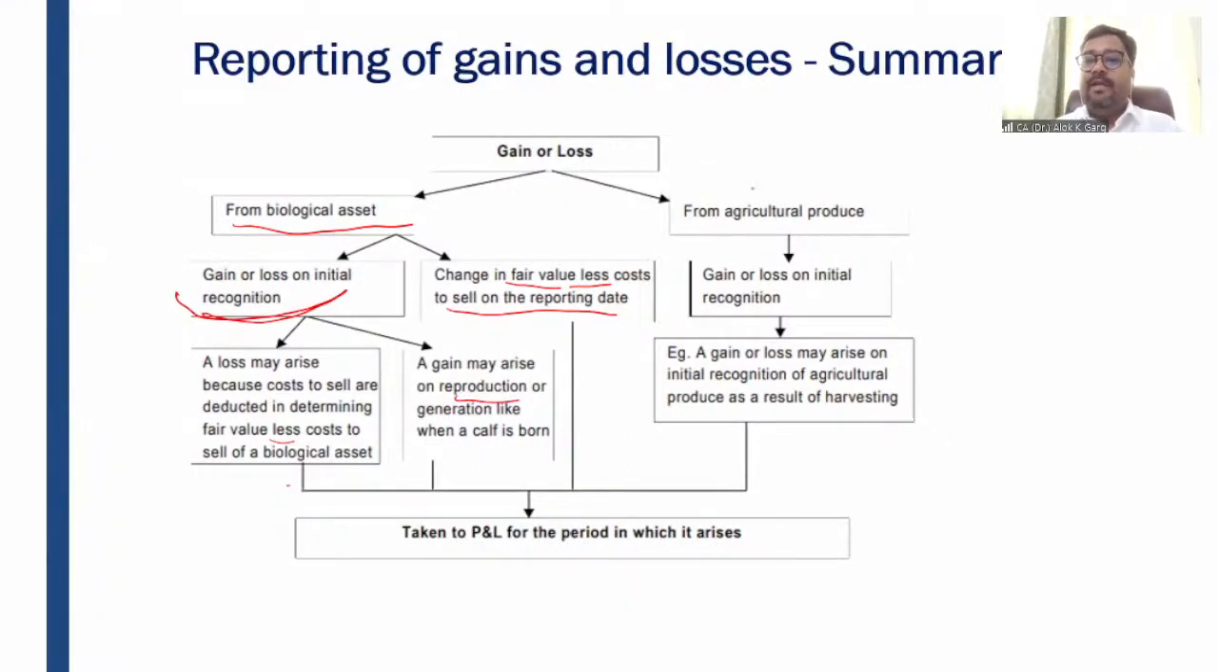Okay. In case of agricultural produce, the gain will only be recognized at the time of initial recognition. Subsequent is not there. Why? Because once the agricultural produce is harvested, it will become an inventory. For example, a gain or loss may arise on initial recognition of agricultural produce as a result of harvesting. Okay, and this will go to P&L in the period in which it arises.